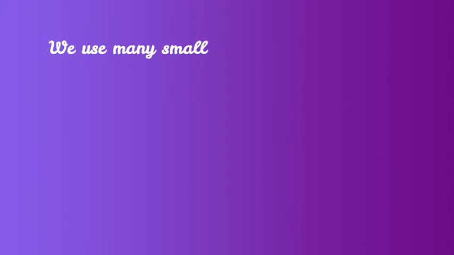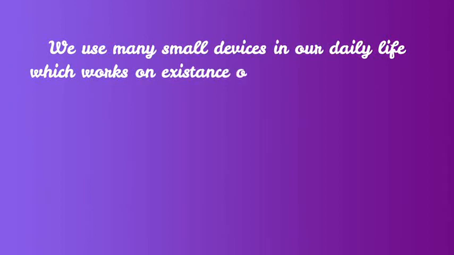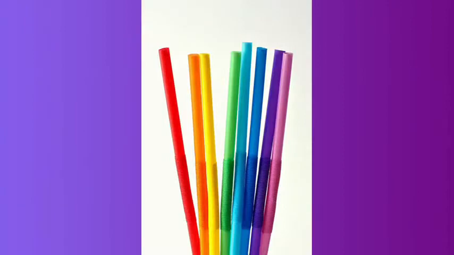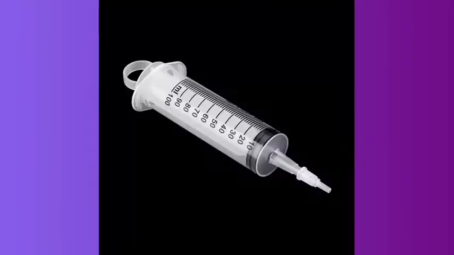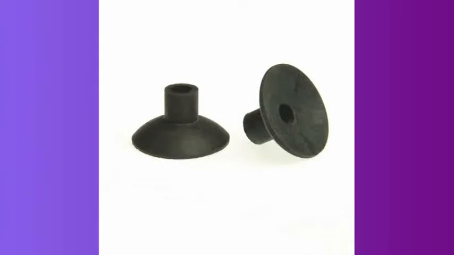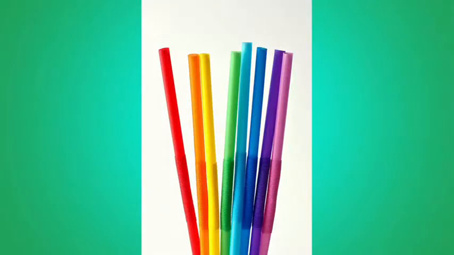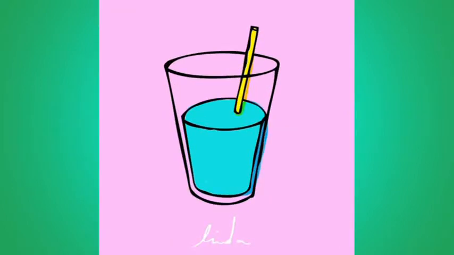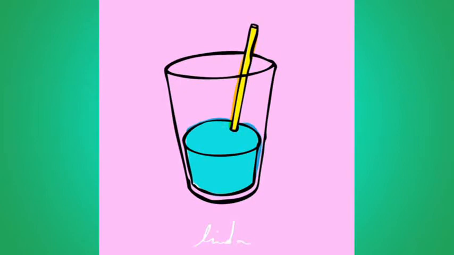We use many simple devices in our everyday life which work on the existence of atmospheric pressure. For example, devices such as a drinking straw, a syringe, a dropper, and a rubber sucker work on the existence of atmospheric pressure around us. The drinking straw is a very thin pipe which is used to drink soft drinks like Coca-Cola or Pepsi. The drinking straw works on the existence of atmospheric pressure.